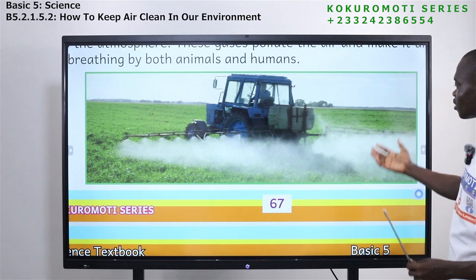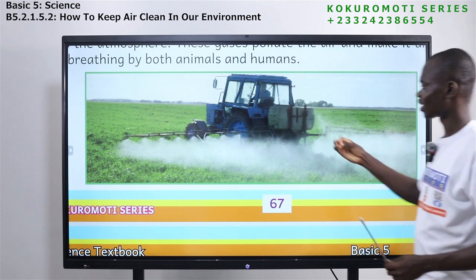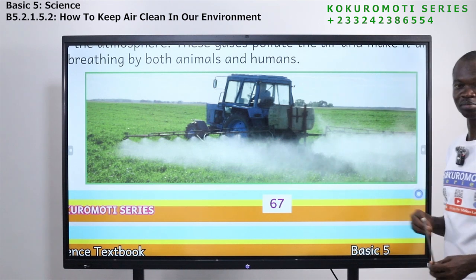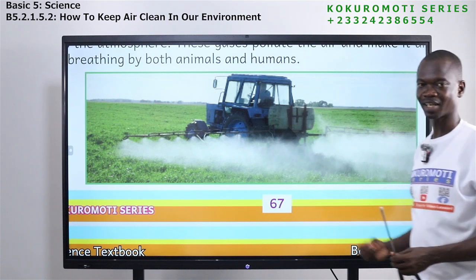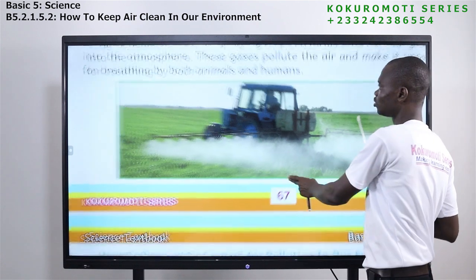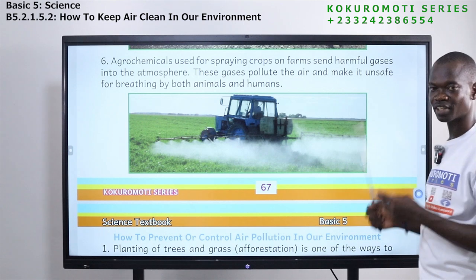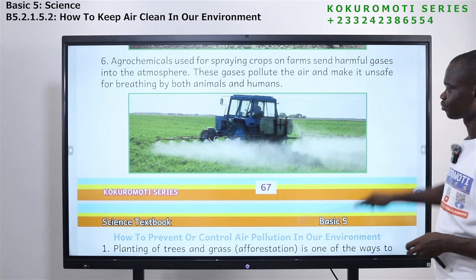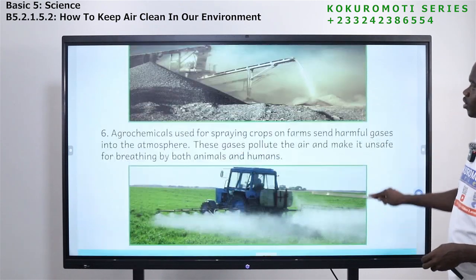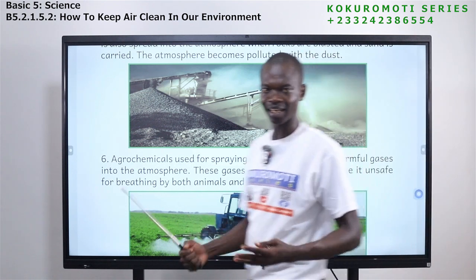These chemicals, if you are around, you will inhale them because it is polluting what? The air. So agrochemicals, the use of chemicals for agricultural purposes, too much of it, the effect is that it pollutes the air.